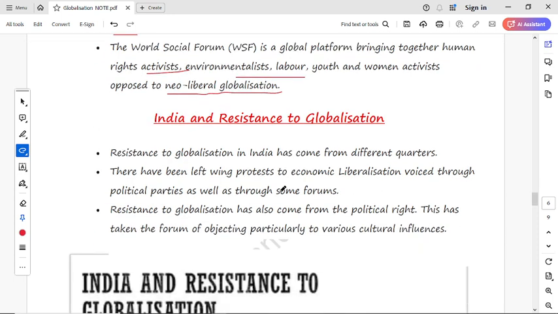Now next, to India's points: India and resistance to globalization, meaning what the resistance in India to globalization is. Resistance to globalization in India has come from different quarters, meaning from different parts of the country. There are some left-wing protests against economic liberalization, voiced through political parties as well as through some forums. Means in India there are some political parties or leftists who protest against this globalization and raise their voice.